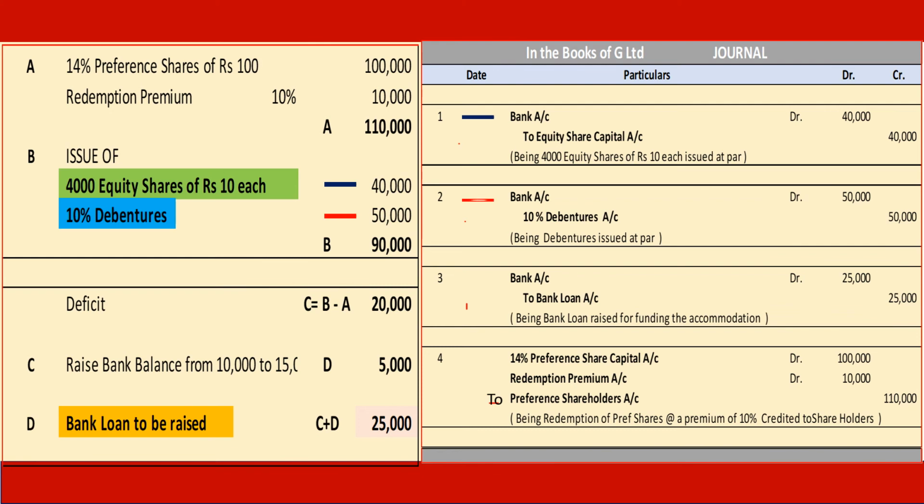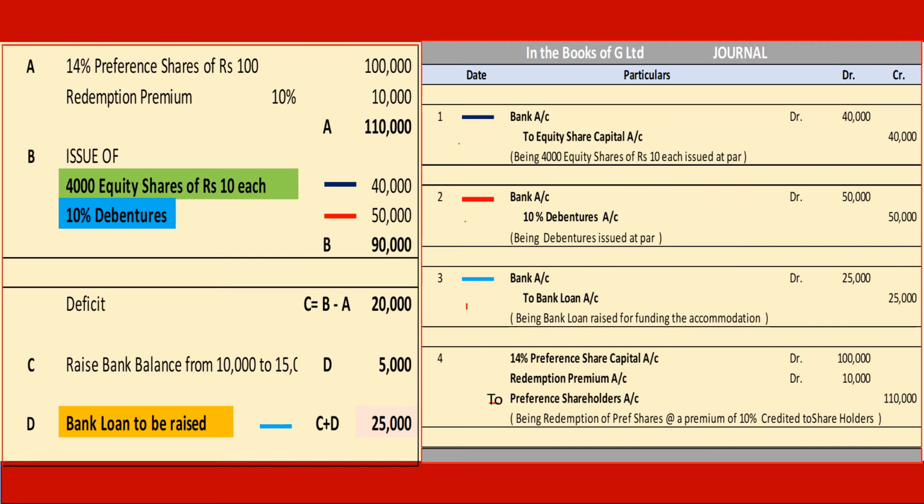We pass the entry, bank account to 10% debenture account, 50,000 rupees. Then we go to the bank loan that we took. We took 25,000, bank account to bank loan account, 25,000 being bank loan raised for funding the accommodation.